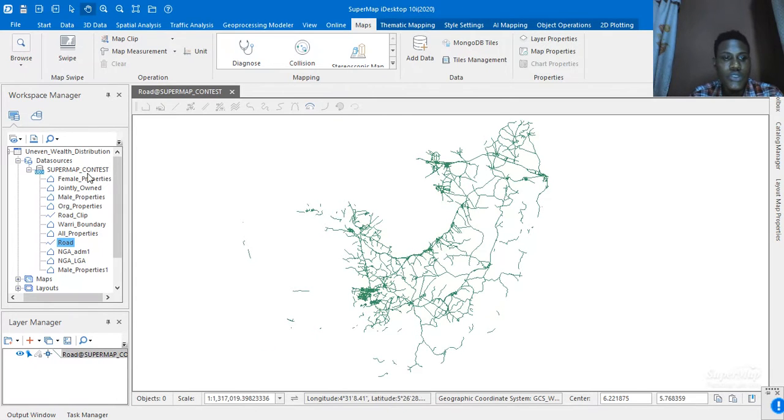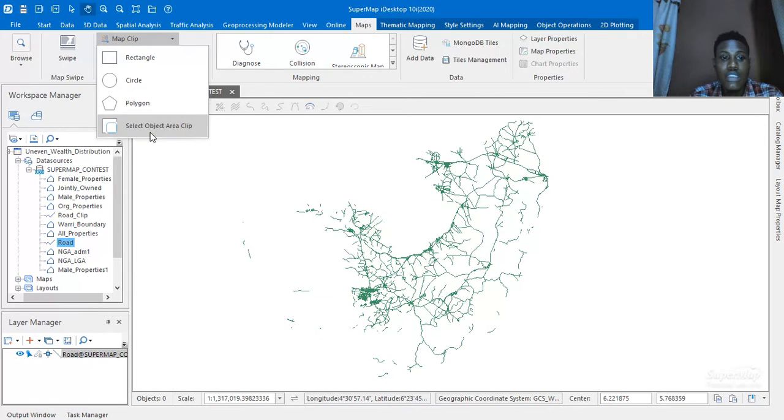So I decided to clip. The clip function I used is the map clip and the select object area type of clip, and the area I needed to clip was for Warri.